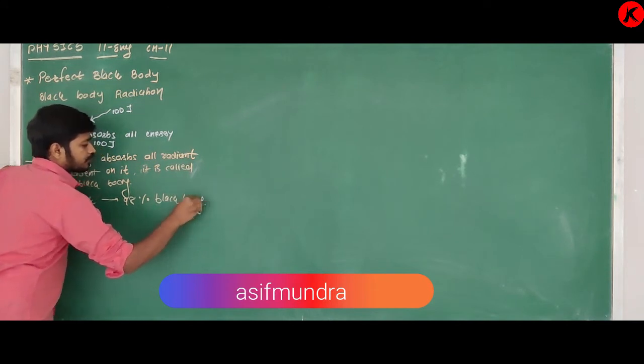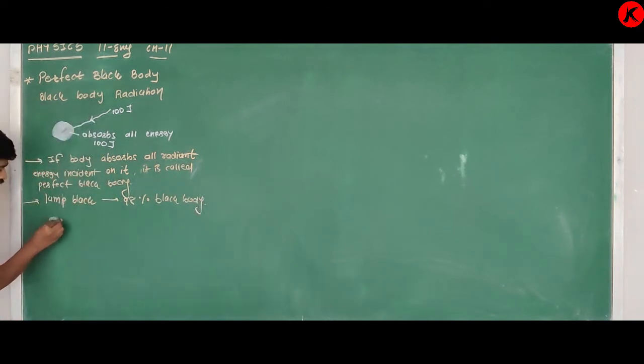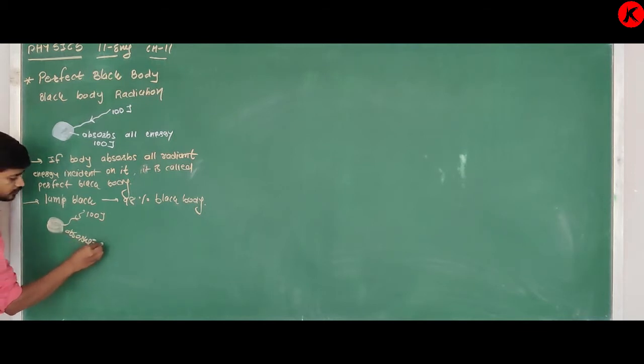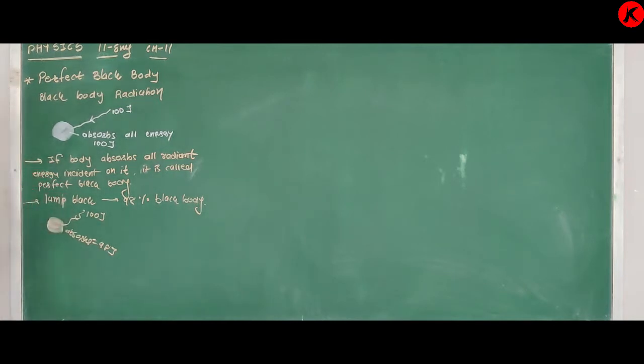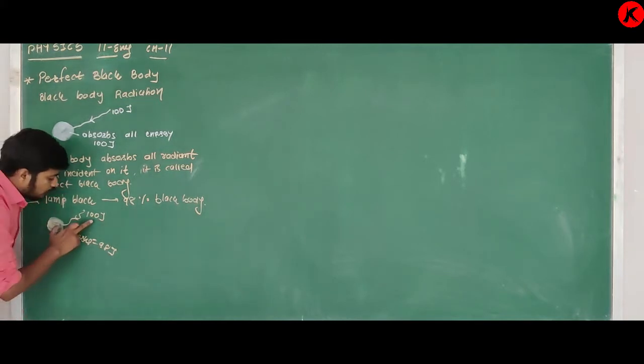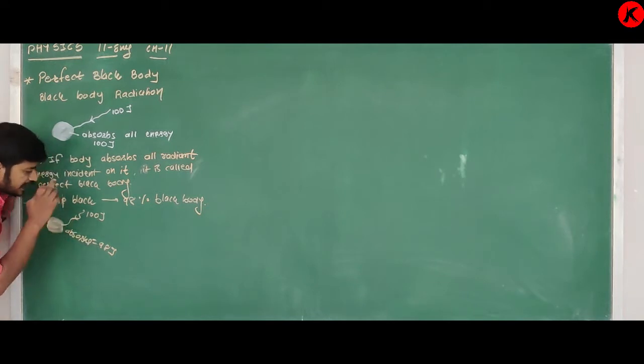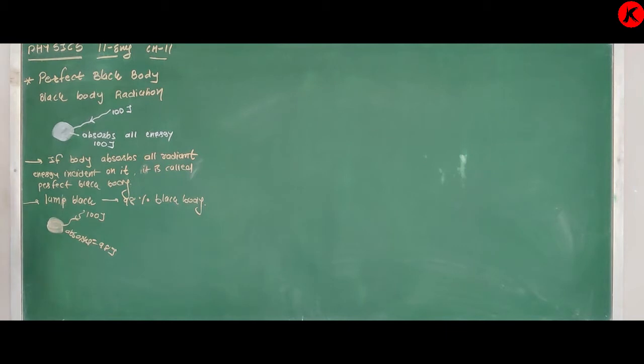It means if you are given lamp soot and you incident 100 joule energy, it absorbs 98 joule energy and 2% energy is reflected. Out of 100 joule, it absorbs only 98 joule. So we can say it is a 98% black body.